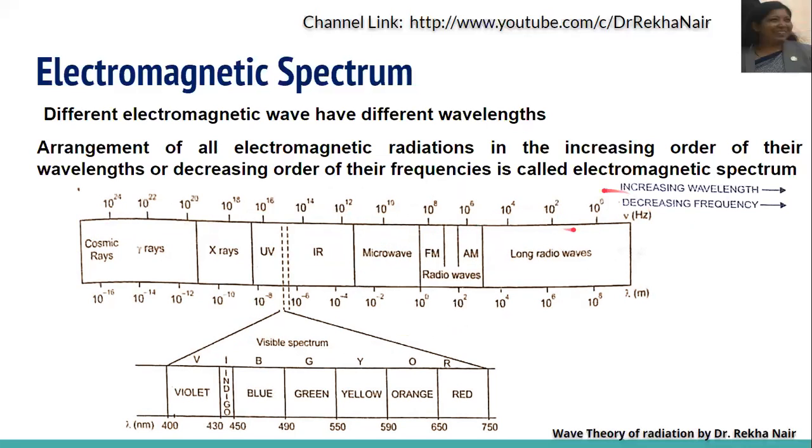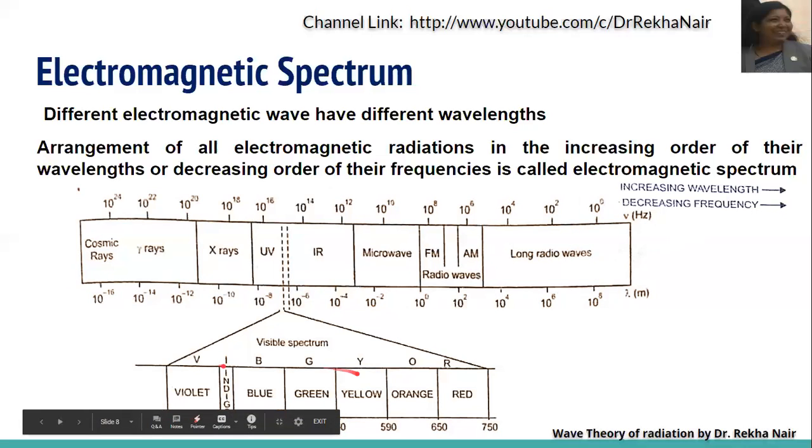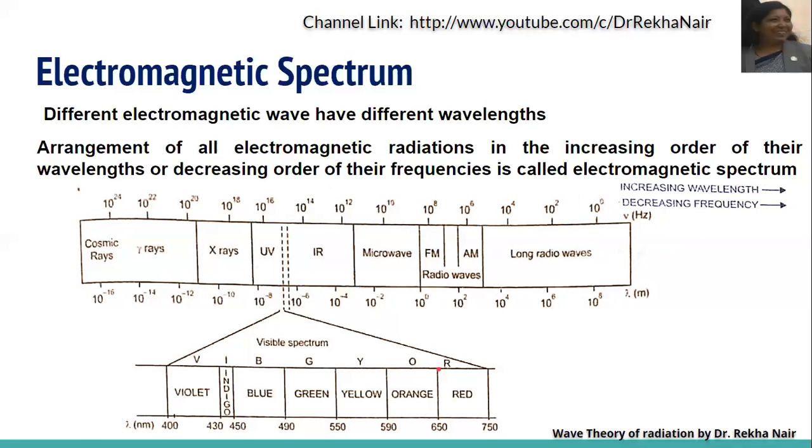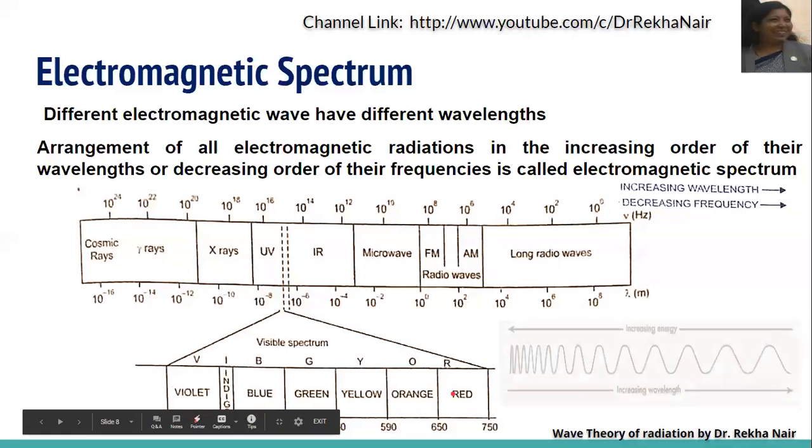So frequency is decreasing from 10 to the power 24 to 10 to the power 0, so it is decreasing order. And if we talk about lambda, that is wavelength, you can see it is 10 to the power minus 16 to 10 to the power 6, that is, increasing wavelength. And here is the visible spectrum. In the visible spectrum, we have violet, indigo, blue, green, yellow, orange, and red colors, again with increasing wavelength and decreasing frequency.